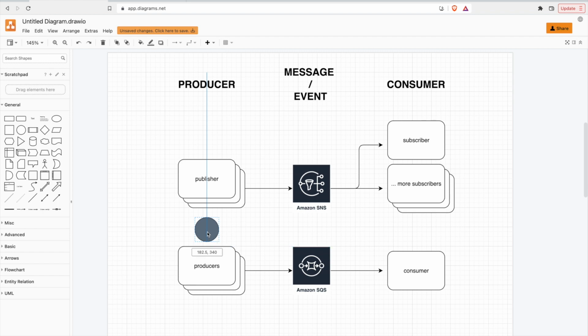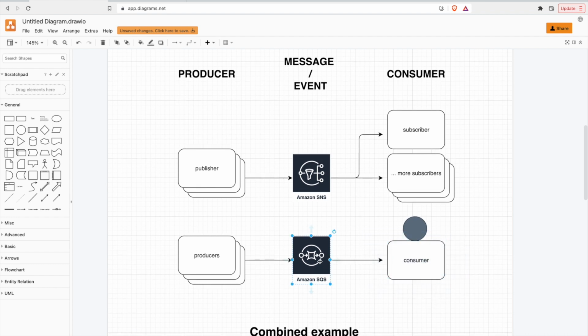With SQS, we still have this producer consumer terminology. You have a producer, and it's going to produce an event onto your queue. But the difference here is that the event gets made available on the queue, and whatever consumer picks that event off the queue, that event is gone, it's done, and none of the other consumers will get it. There could be many consumers, just like we have many subscribers here. So you could have one event, and it's only ever going to get processed by one consumer. If you have 5 different services listening to a queue, there's no way that they would all 5 get that event.